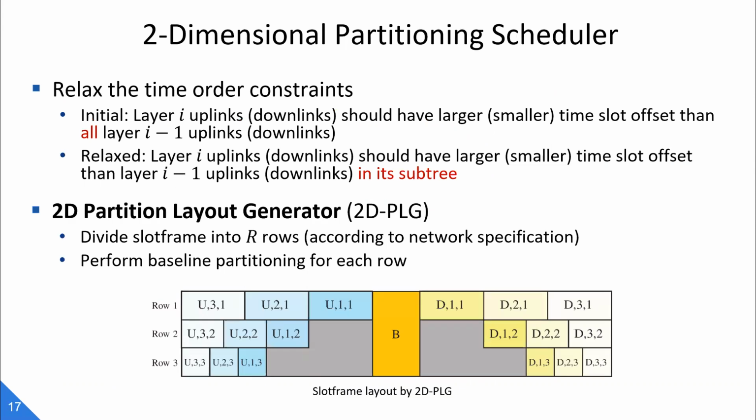At the highest level, we first divide the slot frame into multiple rows, each of which consists of a set of channels, and perform the baseline partition method for each row. Then we have a new slot frame layer like this. Next, we need to assign links into the partitions in each row, and this is done by letting all links belonging to the same branch into partitions in the same row, such that their routing sequence can still be guaranteed, while links belonging to other branches which have no sequence constraints can be assigned to partitions in other rows.